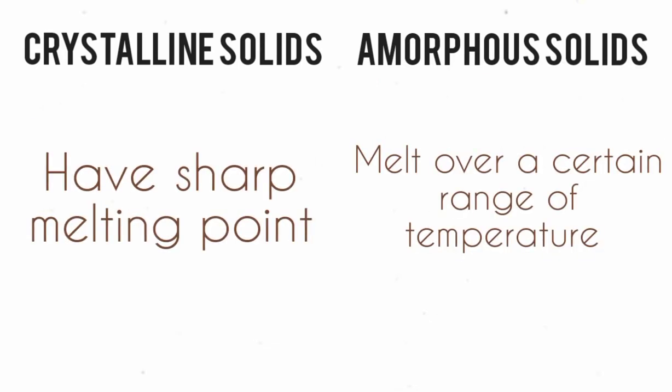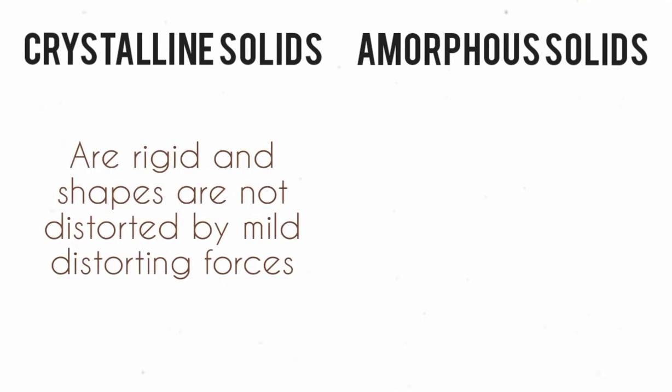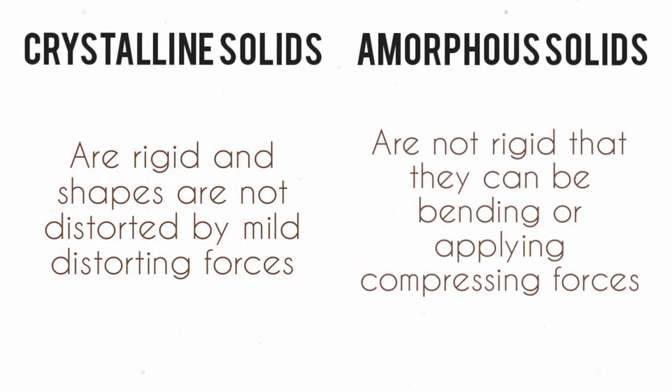Crystalline solids have a sharp melting point. It means that the range of melting point is very small, that it melts over a very small temperature range. The amorphous solid melts over a certain range of temperature. Crystalline solids are rigid, and their shapes are not distorted by mild distorting forces. Amorphous solids are not rigid, so they can be bent or compressed.